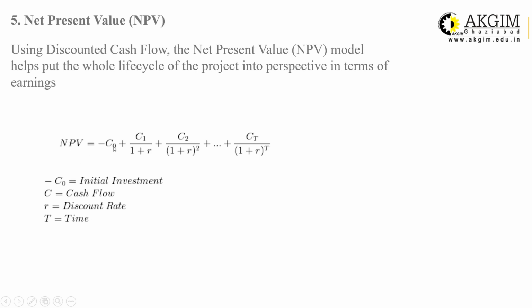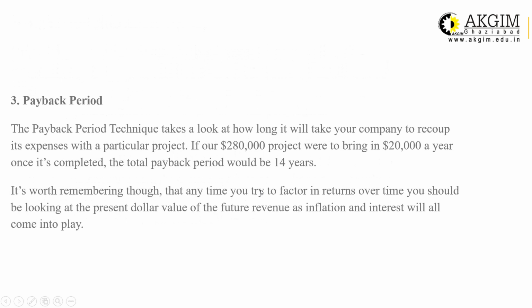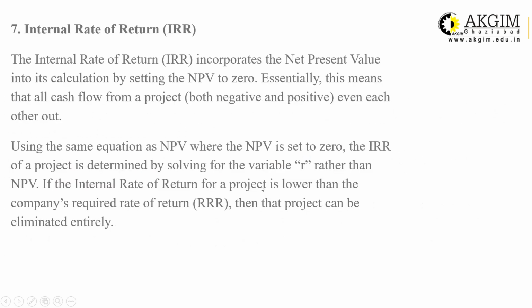NPV will be 0, so C0 is equal to C1 upon 1 plus R plus C2 upon 1 plus R squared and so on. By solving this equation, the value of R, the hurdle rate or rate of return, will be your required rate of return, that is IRR. And we will compare this calculated IRR with the predetermined rate of return for the selection process.